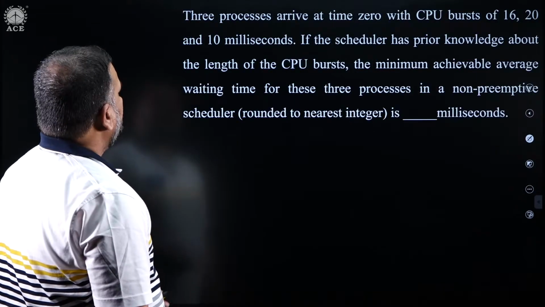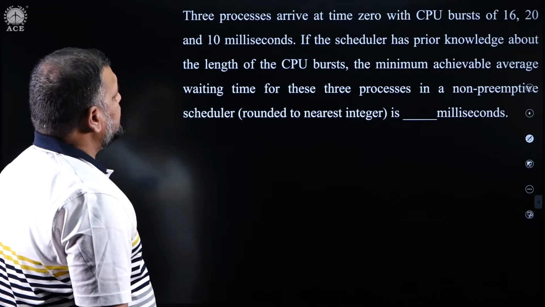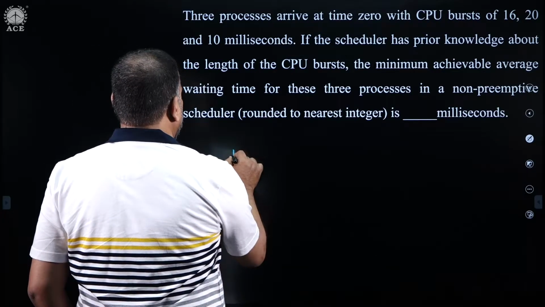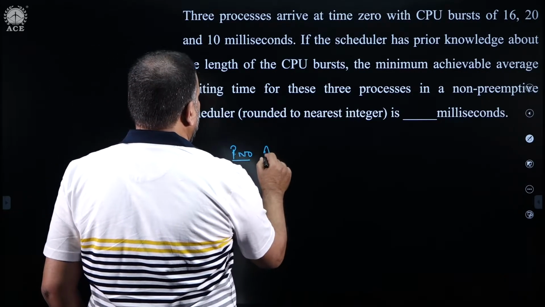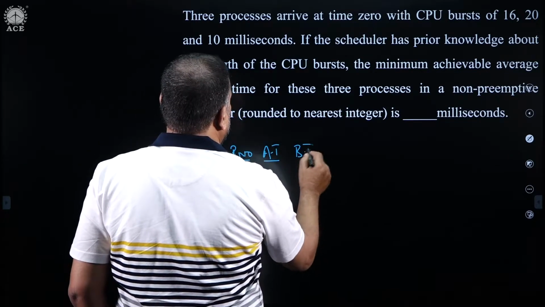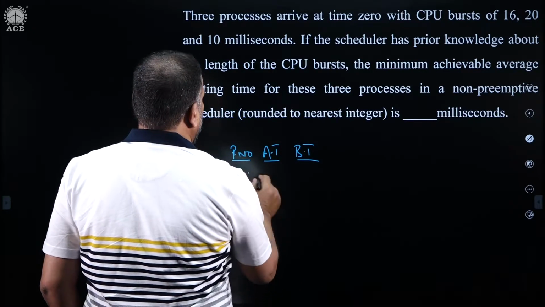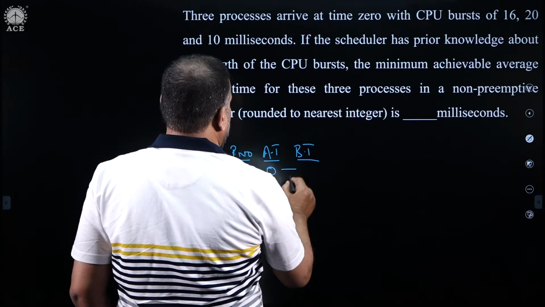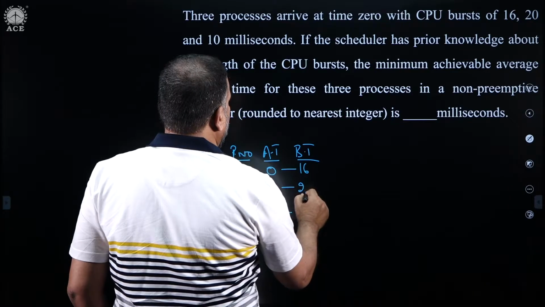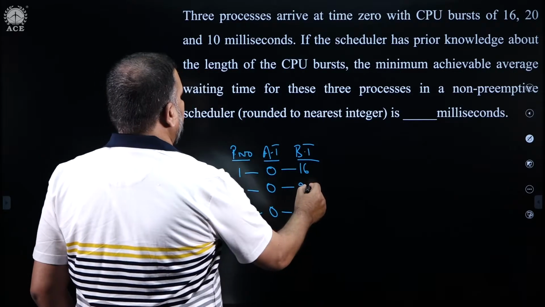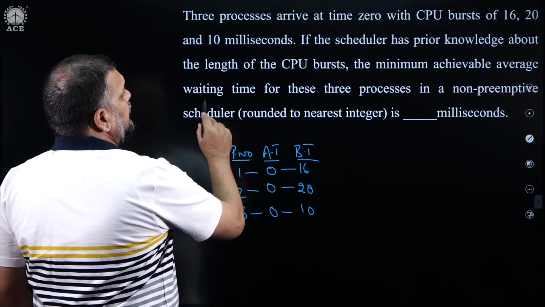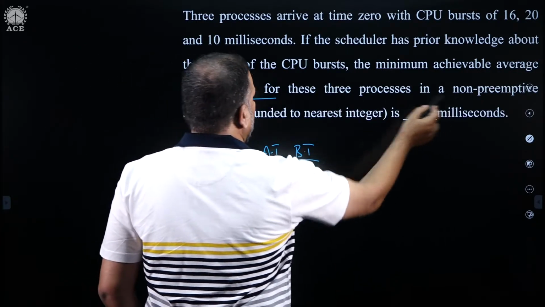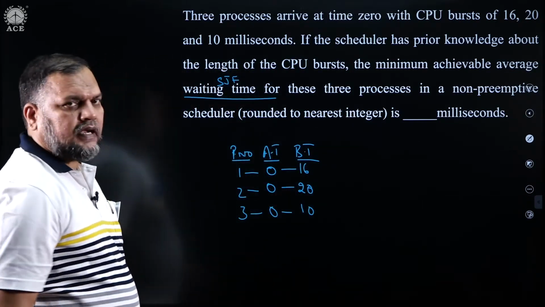Good. Now, look at this direct problem. The 3 processes arrive at time 0 with burst times of 16, 20 and 10. So, 3 processes. I will write process number, arrival time, burst time: 1, 2, 3, arrival 0, 0, 0, burst 16, 20, 10. Okay. Minimum average waiting time. Minimum average waiting time is possible with SJF, non-preemptive. He is also saying non-preemptive. Is how much? NAT question.